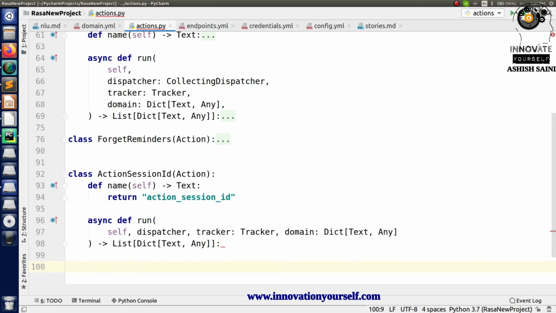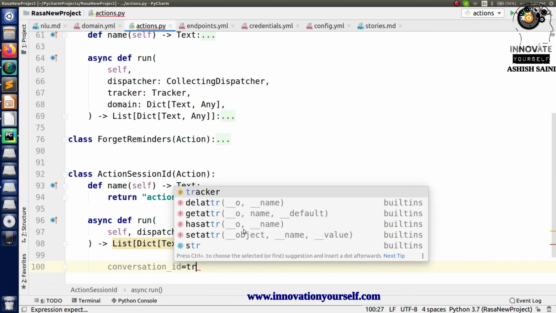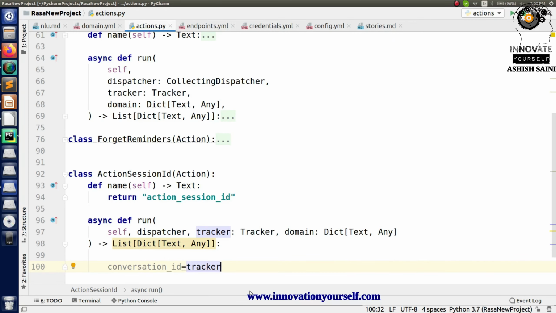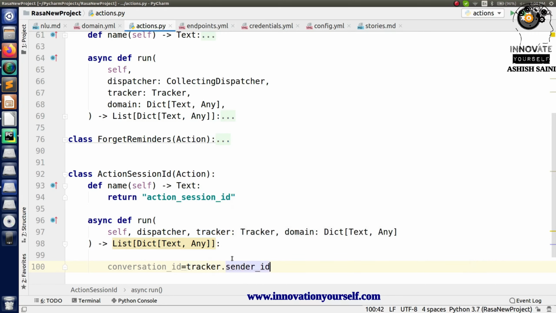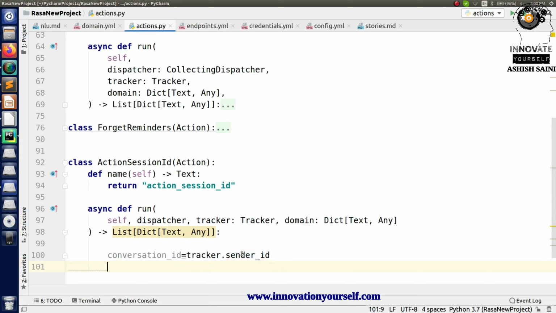Let's say I'm giving it a name as conversation ID, equal to, so this conversation ID will be fetched using this tracker which you are having in here. So tracker dot sender ID. This sender ID is the conversation ID which we have for each user to whom your chatbot is going to talk. So this will provide me the conversation ID, and I will be storing it in here.